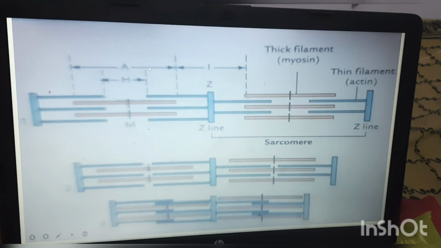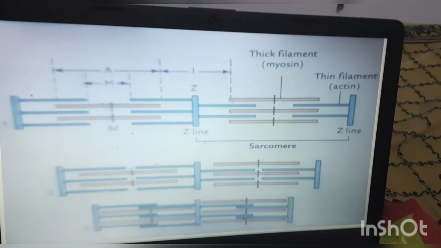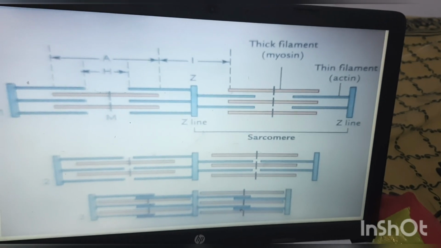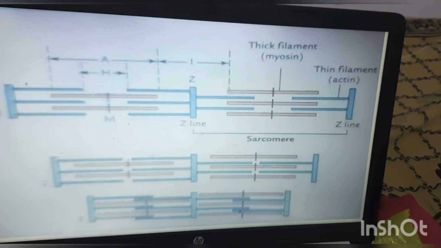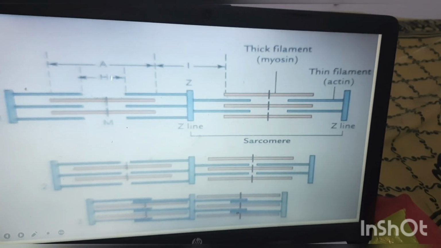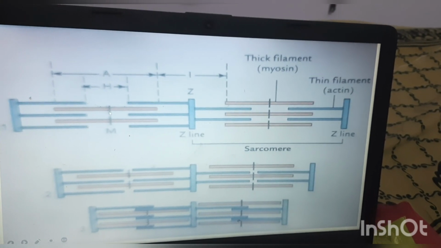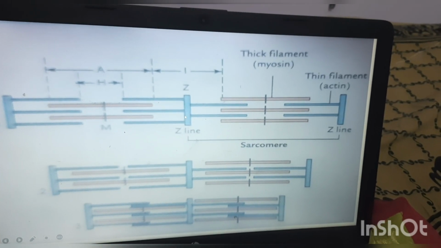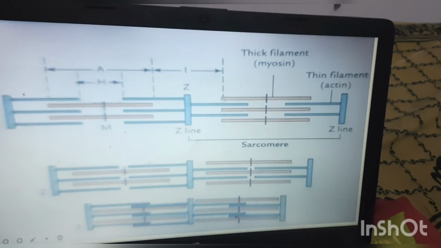So when we see a myofibril under the microscope, we can find dark and light bands. Dark band is called A band and light band is called I band. In the A band center we can find a zone that is called H zone. In the center of this H zone we can find an M line. And in the center of I band we can find a Z line. The space between the two Z lines is called sarcomere.